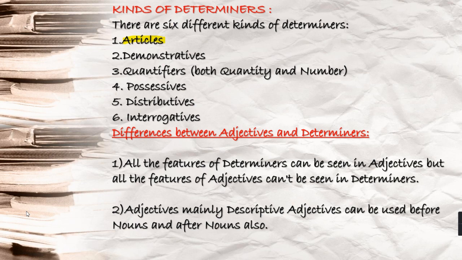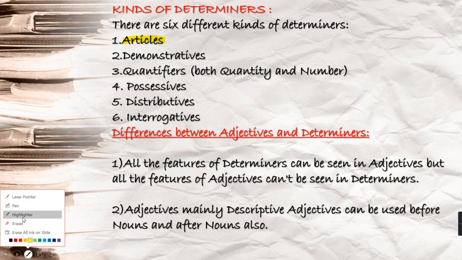Now see the differences between adjectives and determiners. That is very important. I have already explained the similarities. Now come to the differences part. You see, all the features of determiners can be seen in adjectives, but all the features of adjectives cannot be seen in determiners.